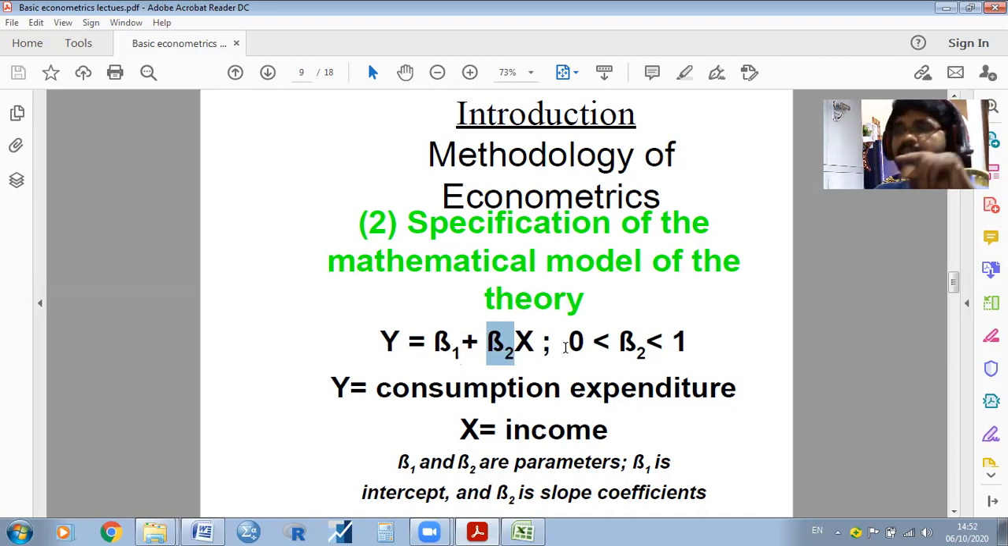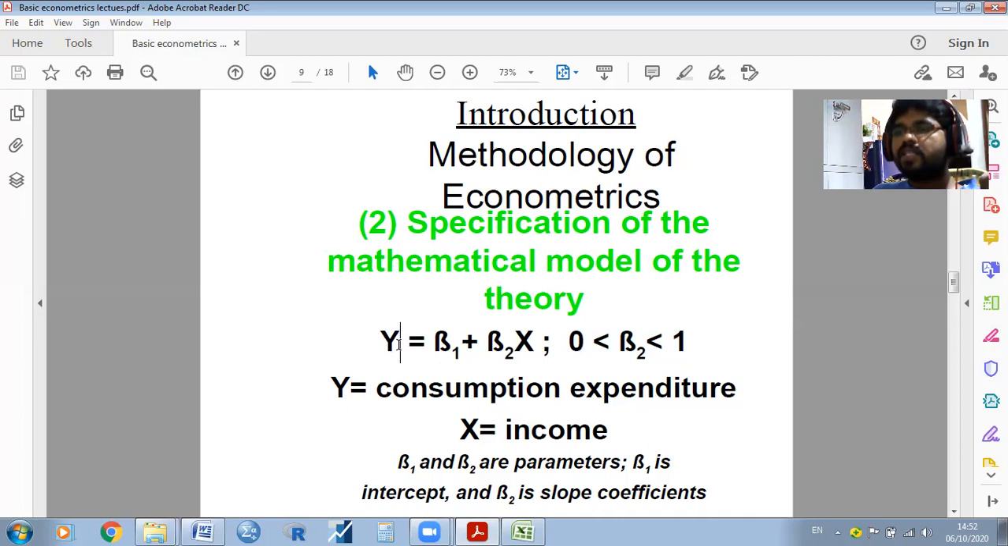Here we have written a condition: 0 is less than beta 2 less than 1. It means that whenever we get the beta 2 value, that coefficient value should lie between 0 and 1, that is MPC. The MPC value should lie between 0 and 1. That is a condition, or we can say a hypothesis, in our econometrics analysis. The coefficient value should be greater than 0 and less than 1.